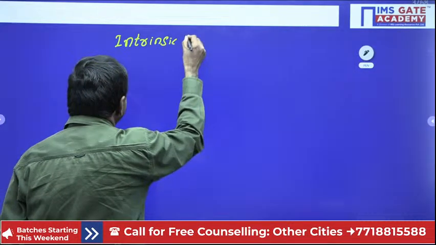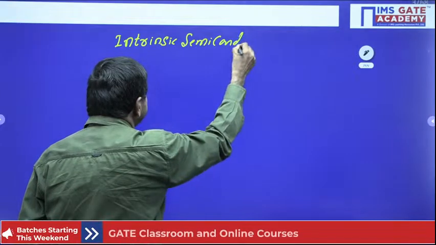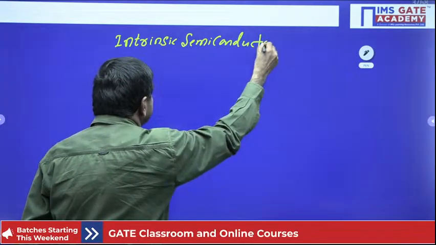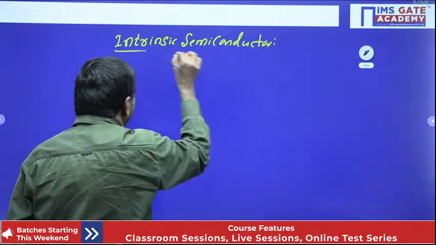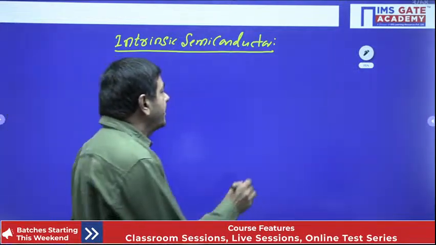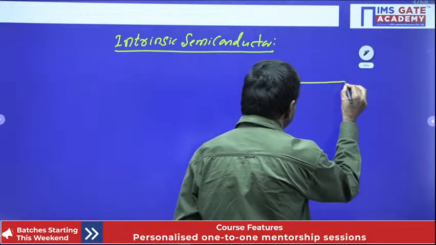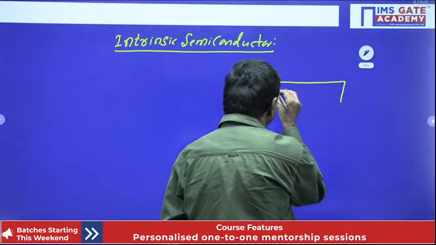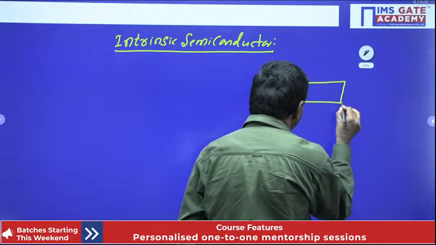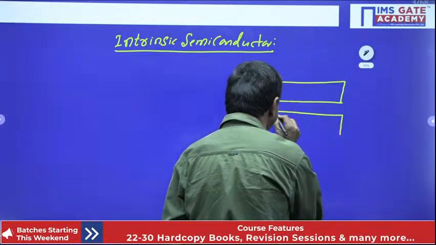Intrinsic semiconductor. How is its energy band diagram? The energy band diagram of intrinsic semiconductor will be like this. The energy gap is very, very small in intrinsic semiconductor.